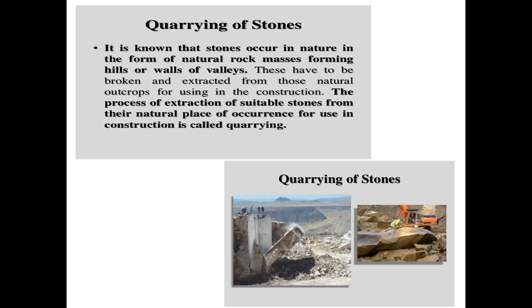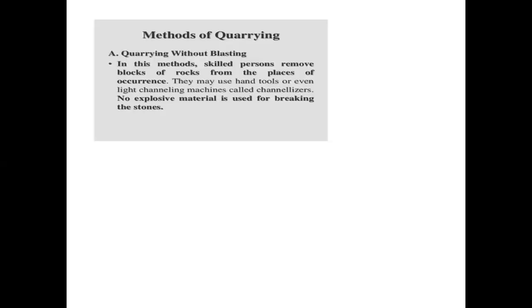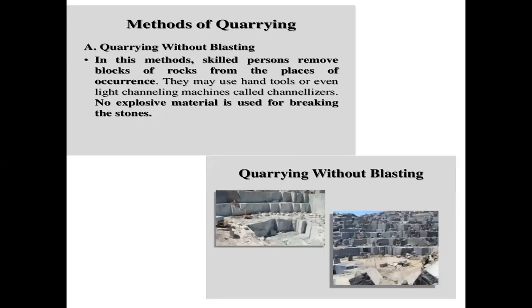It is known that stones occur in nature in the form of natural rock masses, forming hills or walls of valleys, from which they are separated. The process of extraction of suitable stones from their natural place of occurrence for use in construction is called quarrying. Then what are the methods of quarrying? Quarrying is done with blasting and without blasting.